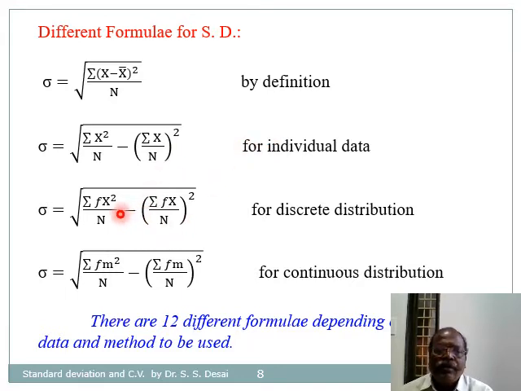For a discrete distribution, the formula becomes sigma equals the square root of summation of f into x square divided by n minus (summation of f into x divided by n) whole square. And for a continuous frequency distribution, this becomes sigma equals the square root of summation of f into m square divided by n minus (summation of f into m divided by n) whole square. So there are in all 12 different formulae depending upon the nature of data and the method to be used while calculating standard deviation.